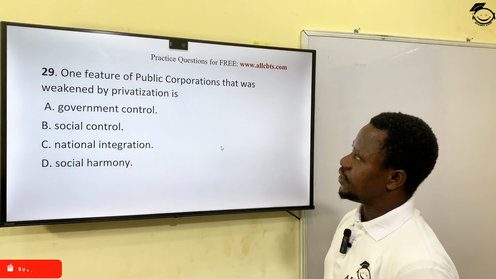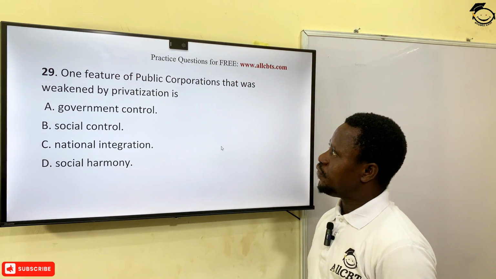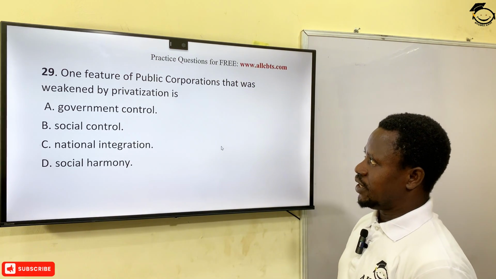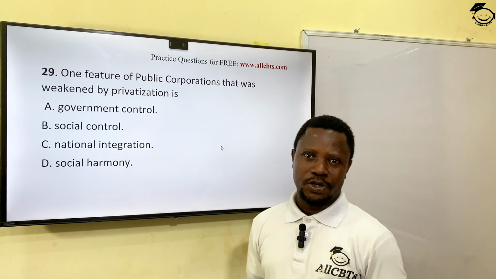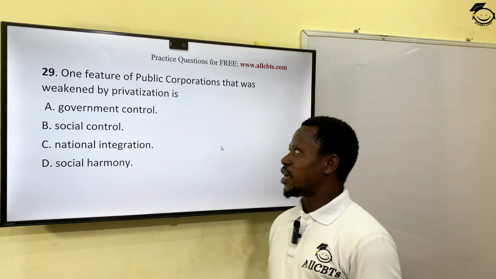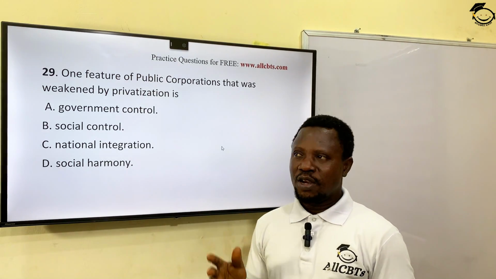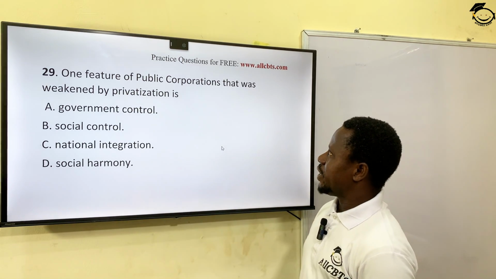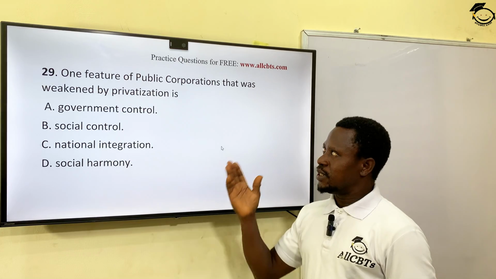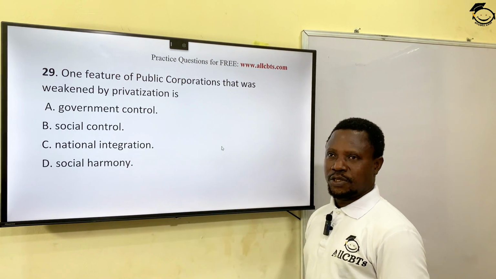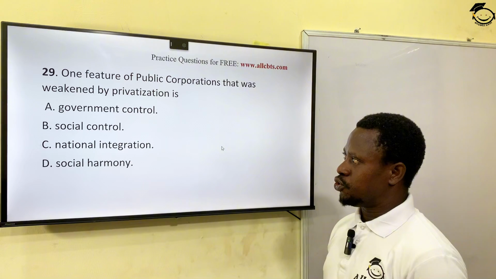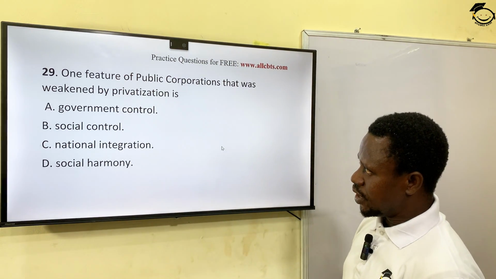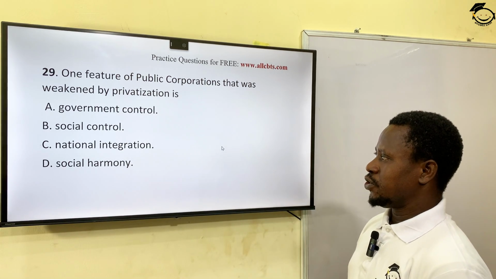So let's see the next question. One feature of public corporations that was weakened by privatization is, what are public corporations? Public corporations are government businesses, government establishments. All right? Now, what policy weakened this government establishment by privatization? A. Government control. B. Social control. C. National integration. D. Social harmony.